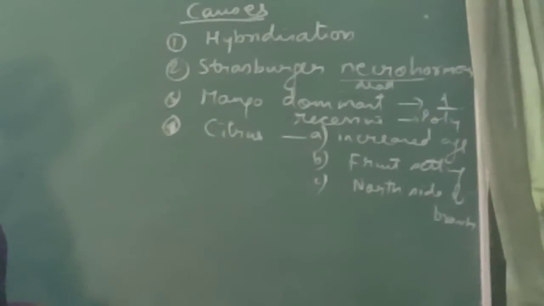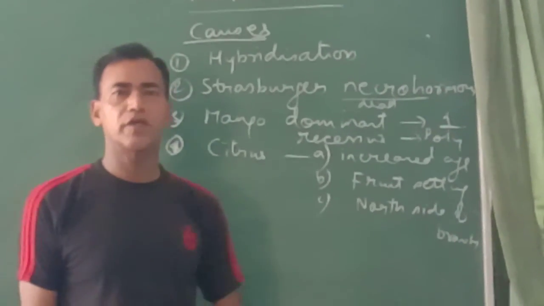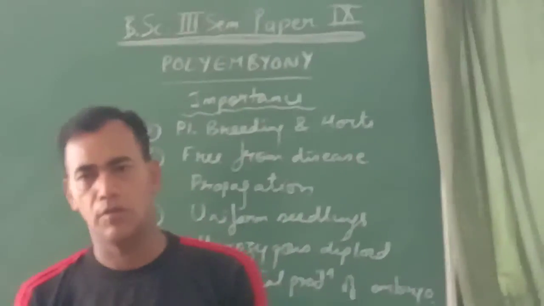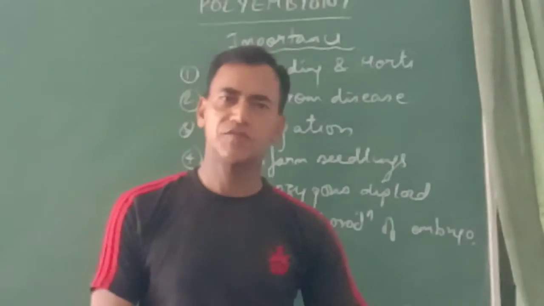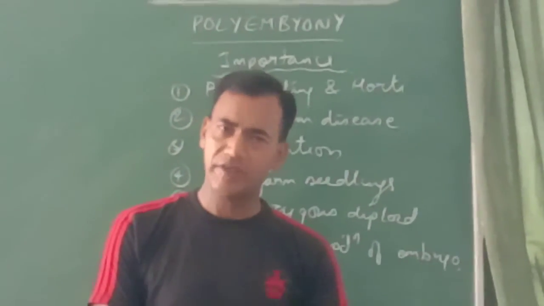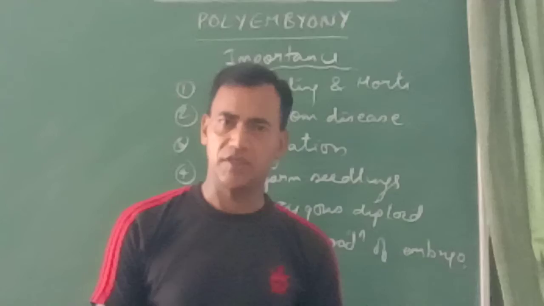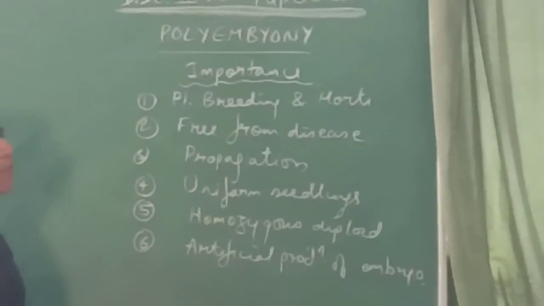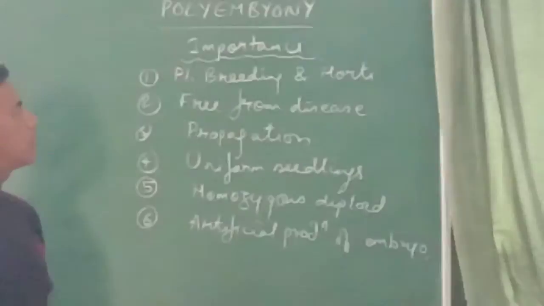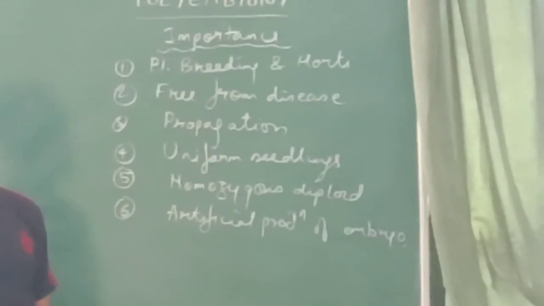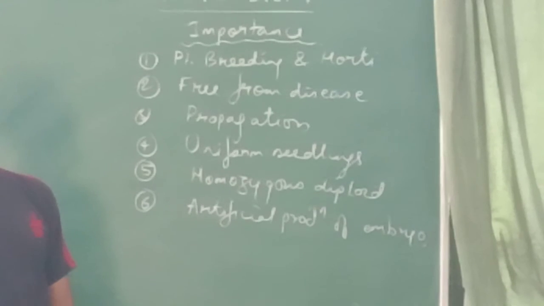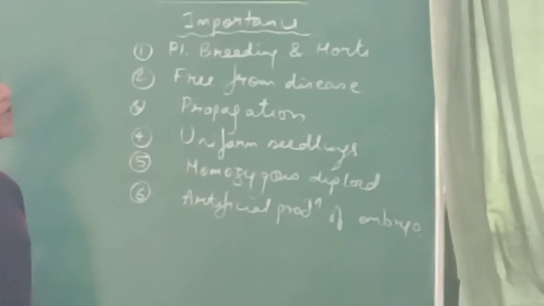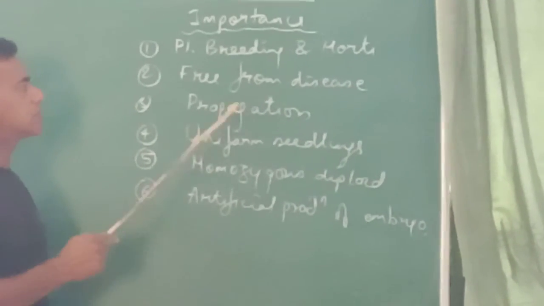Now, coming to the last of this, that is the importance of polyembryony. Since polyembryony is very common in fruit plants, it has found its applications in horticulture, in plant breeding. The embryos that we get, especially the nucellar embryos, are free from diseases, so we can get disease-free plants.